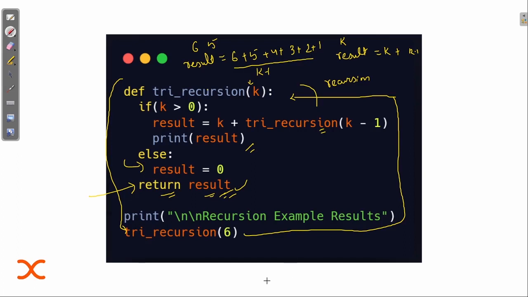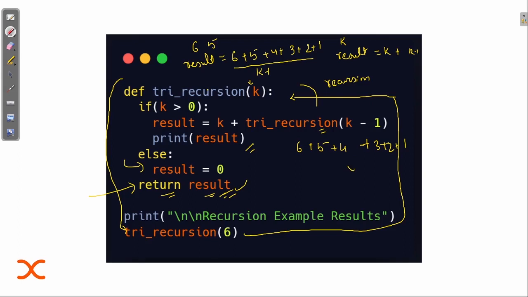What is happening? First, this 6 goes here. It checks whether it is greater than 0. Yes, it is. Then in this result we have 6 plus, then try recursion is called again with the value 5, because k minus 1. Then again it checks, 5 is greater than 0. Then again we write 5, and then 5 plus, then again k minus 1, that is 4, then 3, then 2, then 1. This is how recursion works.